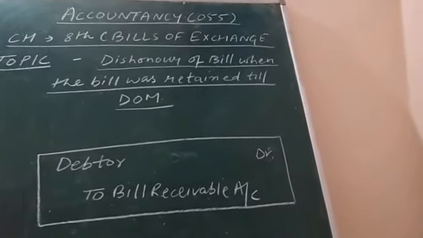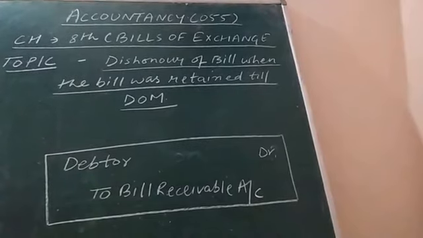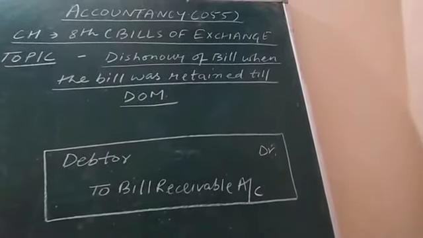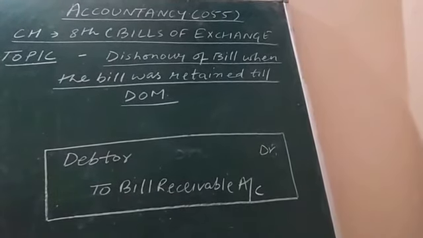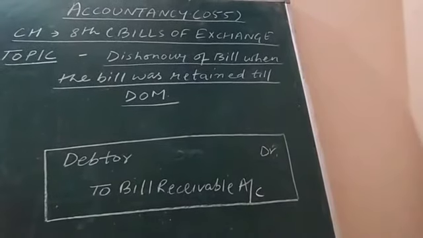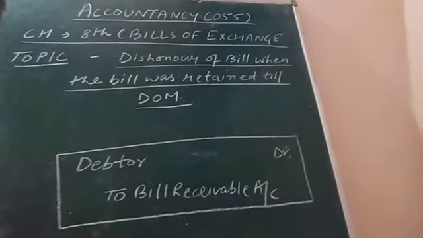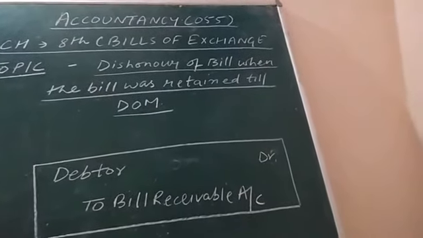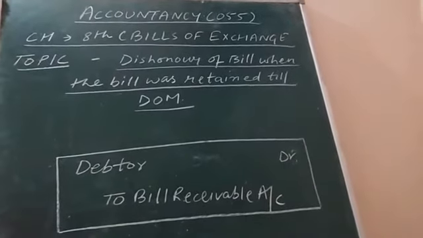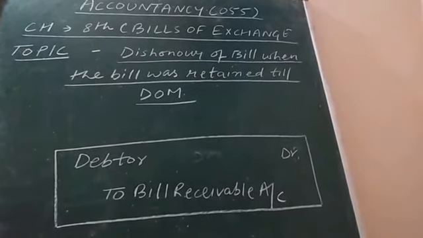So as a conclusion, when the bill is not honored, means when the bill's payment is not made by the drawee or say the purchaser of the goods, then this type of situation is known as dishonoring of bill. So the bill is dishonored by whom? By the drawee of the bill, who was supposed to make the payment of the bill on the date of maturity.